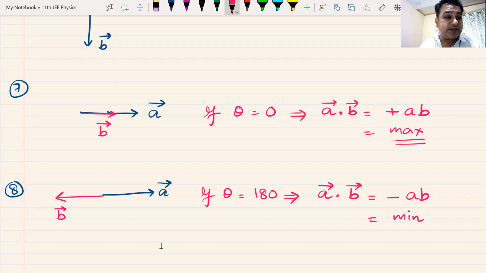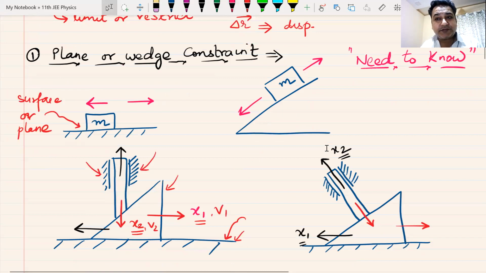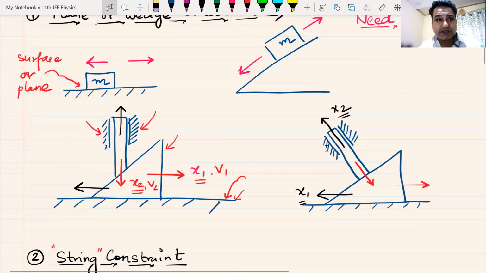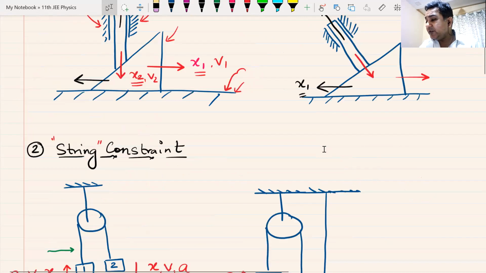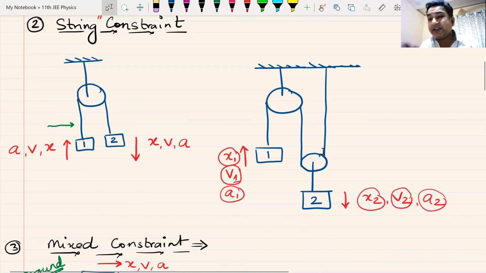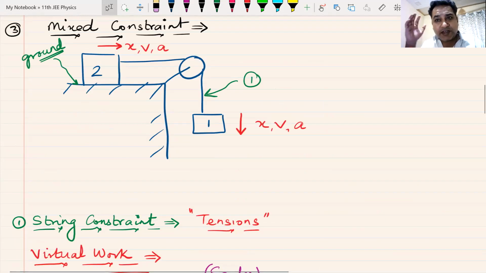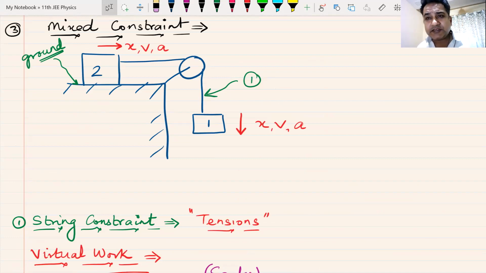What we have covered in today's class, the first thing was we tried to understand what are constraints. We tried to understand what is a plane constraint or a wedge constraint. Plane constraint, something on a plane. Wedge constraint, something on a wedge. Plane constraint and wedge constraint are same. Then we saw string constraint, two bodies attached by a string. It becomes a string constraint. Then we saw what I call a mixed constraint. We have string. We also have plane constraint. So we call it mixed constraint.